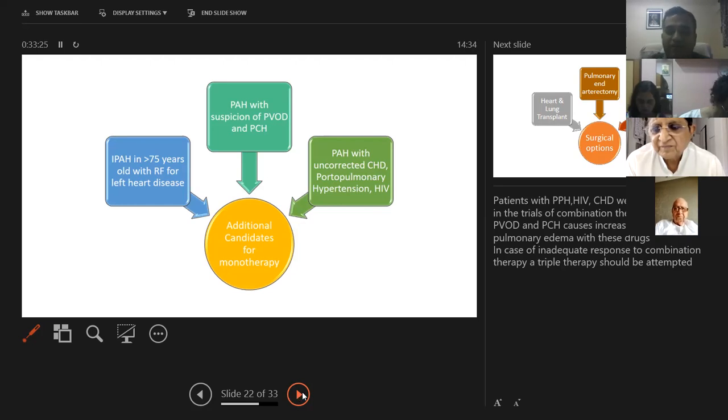And patients who have uncorrected congenital heart disease, portopulmonary hypertension or HIV. This is based only on trials. It's not experience or any theoretical reason. The reason for starting patients with portopulmonary hypertension or HIV only on monotherapy is that when the combination trials were going on, these groups of patients were not included in those trials. So they don't know what will happen to these patients if they are given a combination therapy.